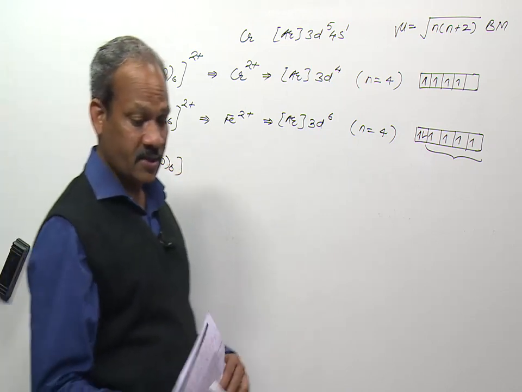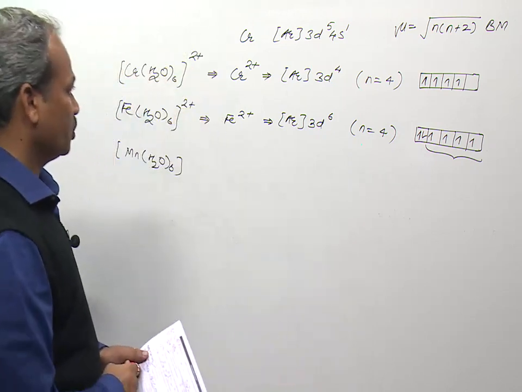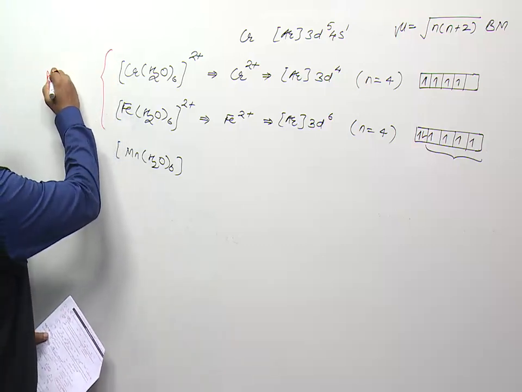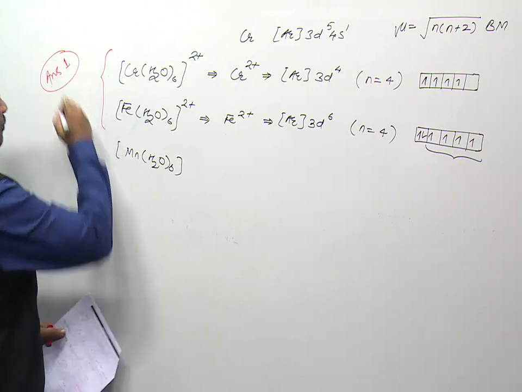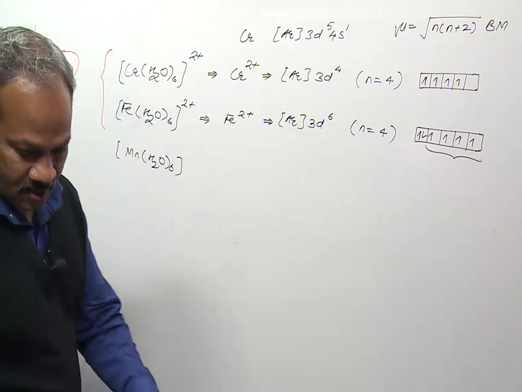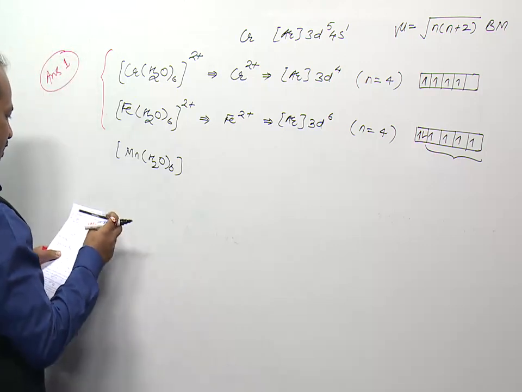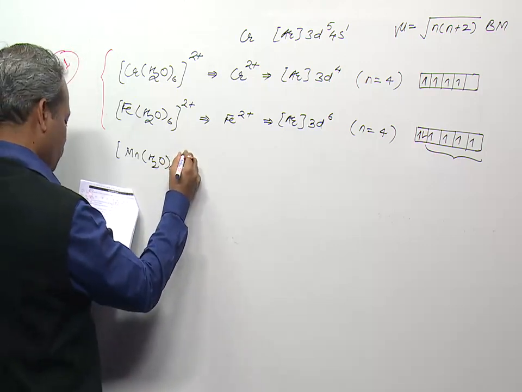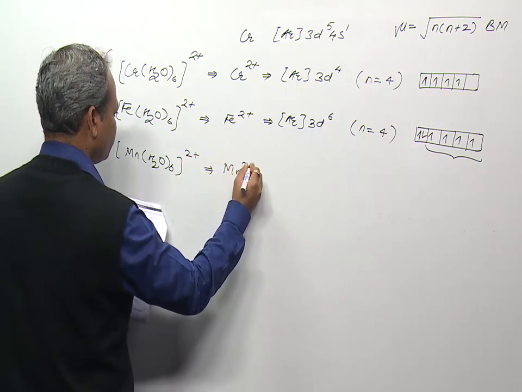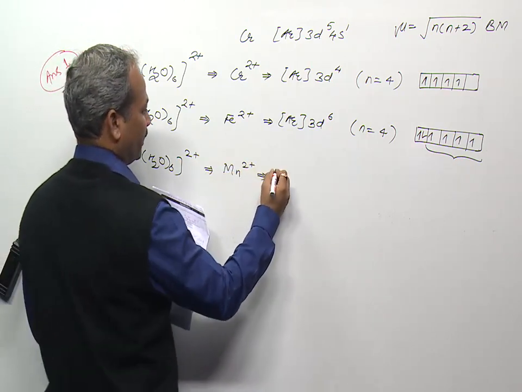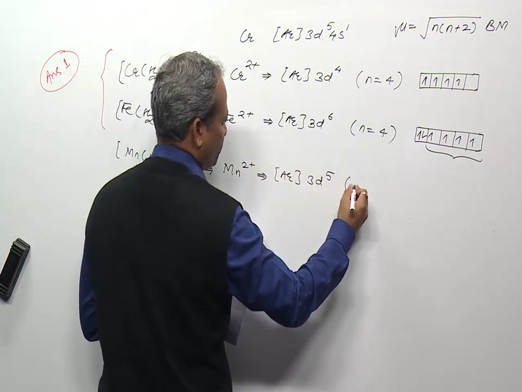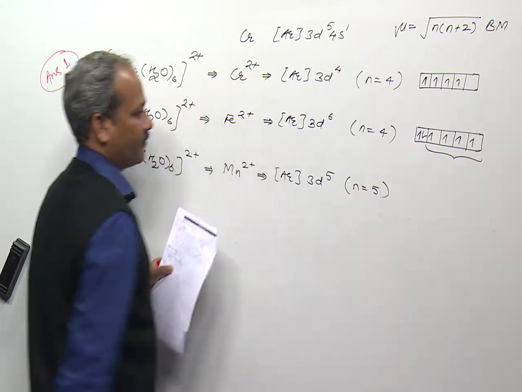Although we got our answer, no need to discuss all this in exam. So answer is option 1. But just for better understanding of concept, we can compare this one. So here manganese in plus 2 state, so its electronic configuration is Ar 3d5, number of unpaired electrons are 5.